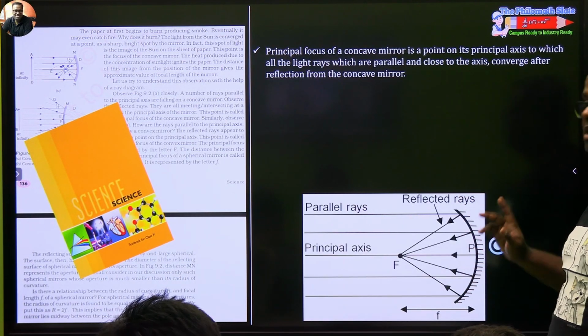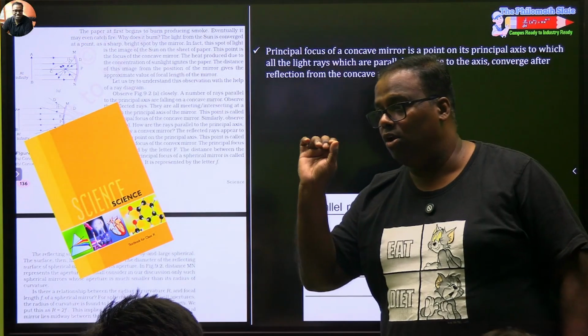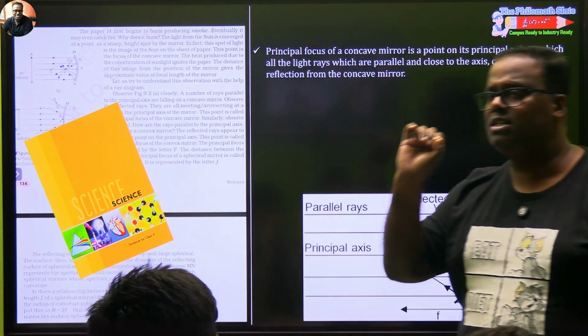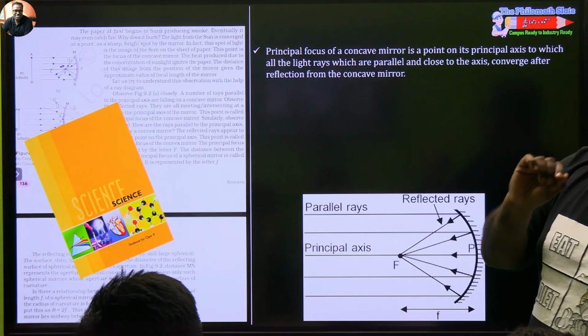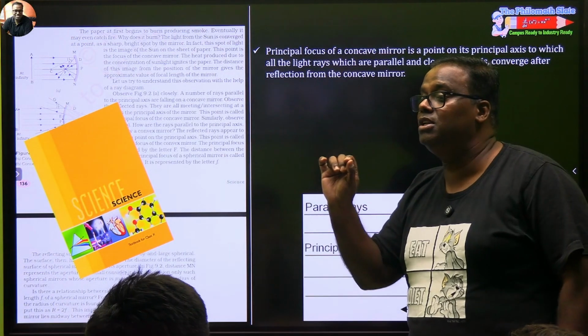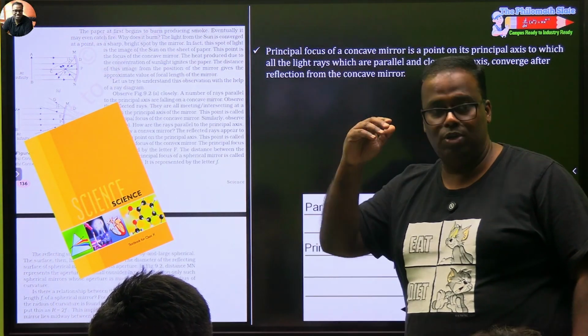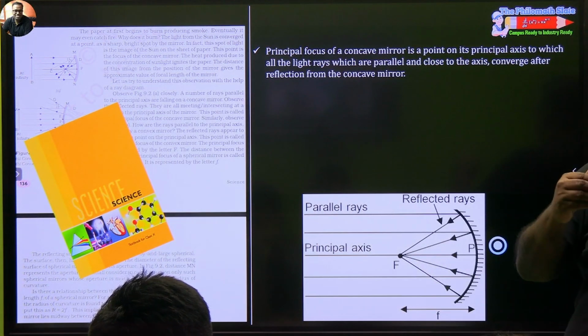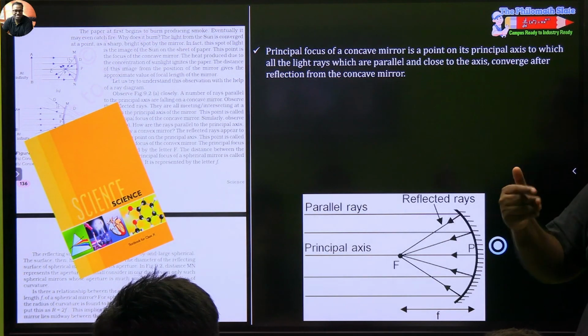Make the person sit inside. And remember, all the questions, numericals that we will get for mirror will be 99% on concave. But when we go to lens, the questions will be 99% on convex.